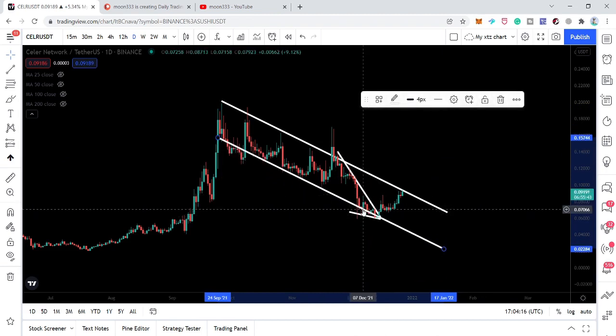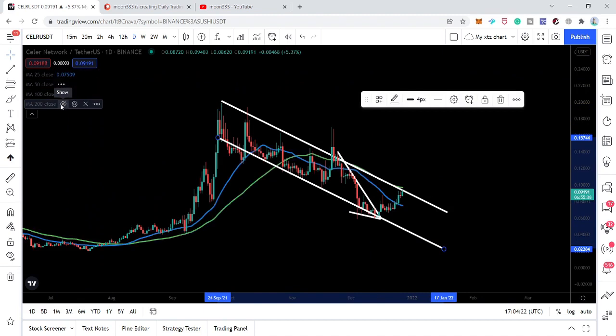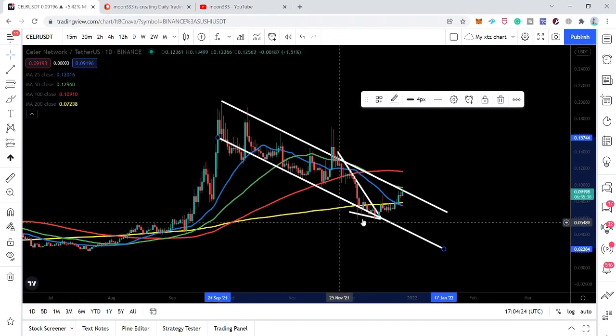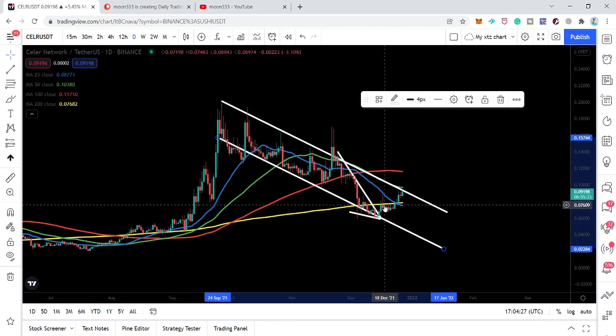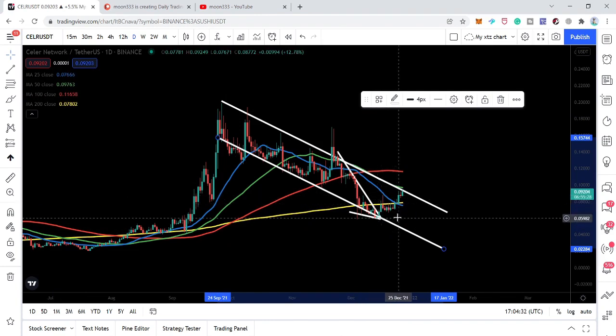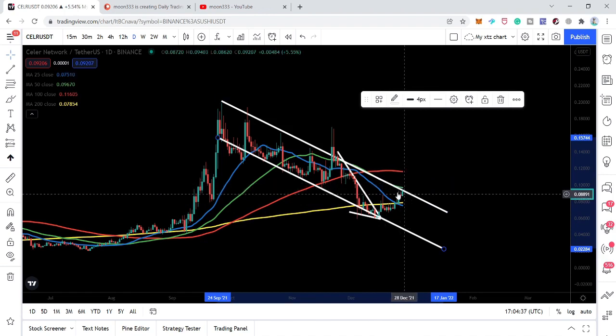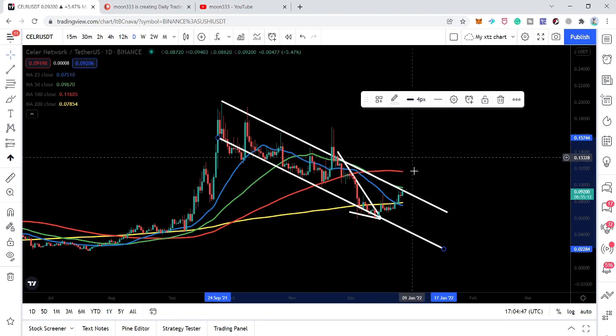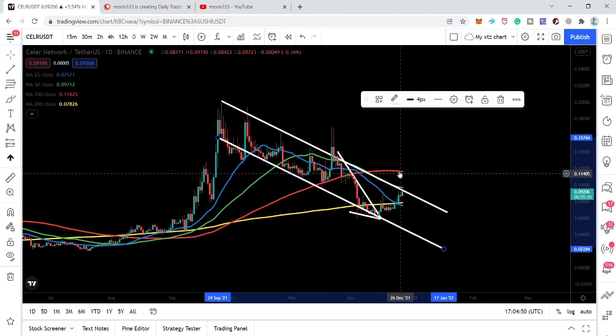Now, if I place the simple moving averages with the time period of 25, 50, 100, and 200, then we can see that the price line has broken out this 200. The yellow one is the 200, and also this 25 simple moving average, that is the blue one. And now we are having a resistance of this 50 simple moving average, exactly where we have the resistance of this down channel as well, that is in the green color. And after breaking out this resistance, we will have the next resistance of 100 simple moving average, that is also a very strong resistance on the daily time frame, that is approximately at 10 cents.